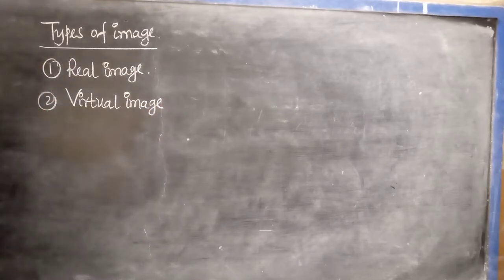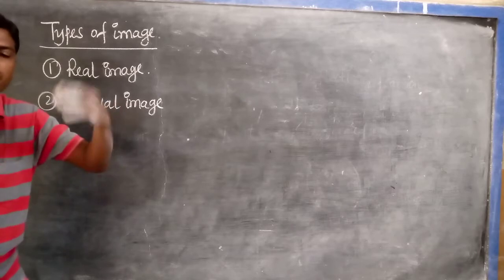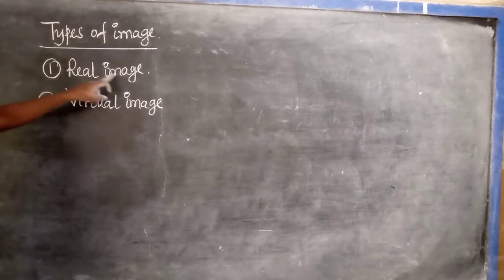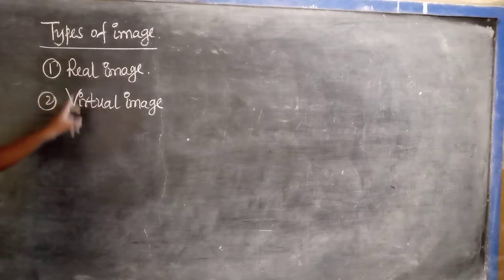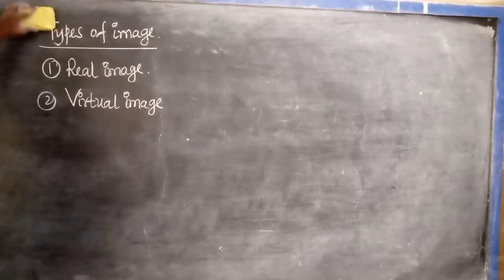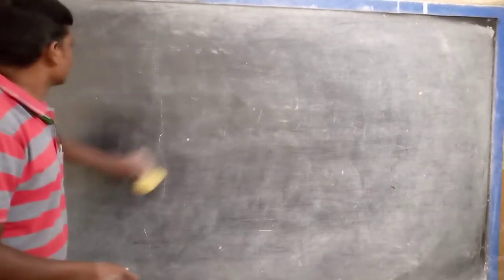These two types of images, real and virtual, are formed by mirrors and lenses mainly. Now we will discuss them step by step, one by one.